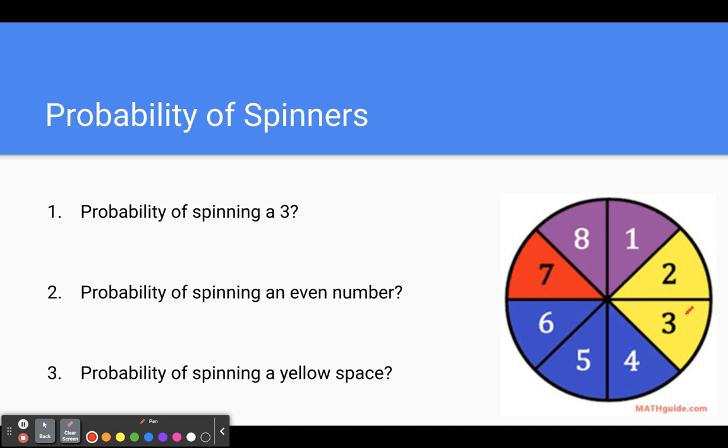Probability of spinning a 3, there is 1 3 out of 1, 2, 3, 4, 5, 6, 7, 8. So that would be 1 out of 8. Probability of spinning an even number, if I change colors, even number, 8 is even, 2 is even, 4, 6, right? So that's 4 out of 8, but that simplifies to 1/2. Probability of spinning a yellow, right? There are 2 out of 8 yellow spaces, but again, simplify, that would go down to 1/4.